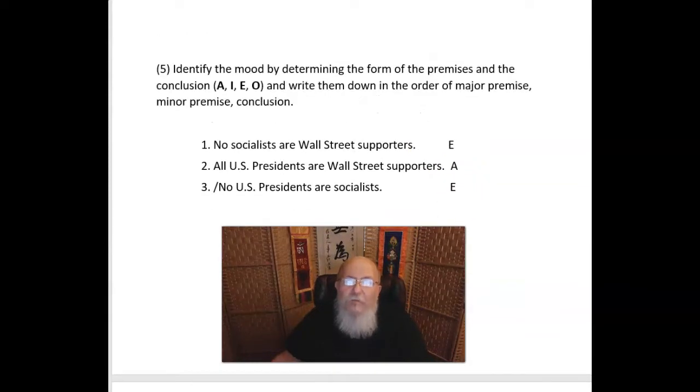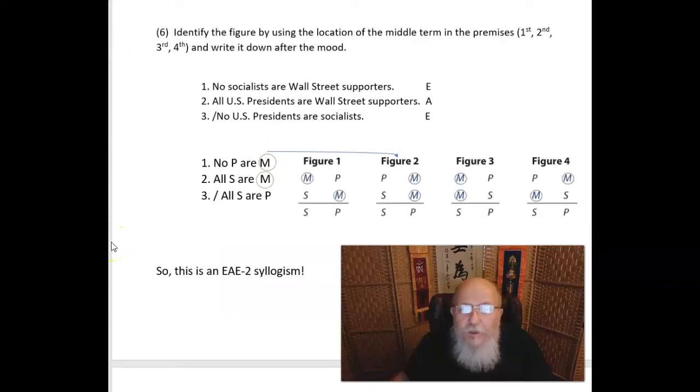We now can identify the mood by determining the form of the premises and the conclusion, and we can write them down in the order of major premise, minor premise, conclusion. This is an EAE, right? And of course, you could just do this in your head, but it's helpful to write it down so you don't screw anything up. You want to identify the figure by using the location of the middle term in the premises and write it down after the mood, right?